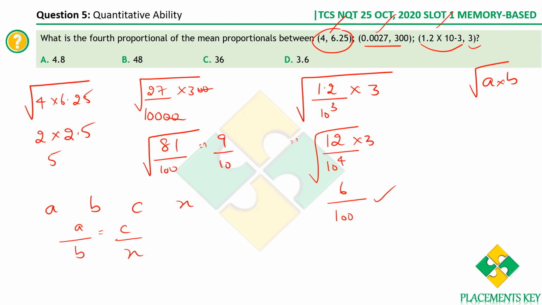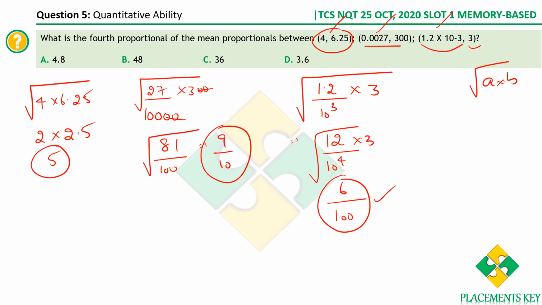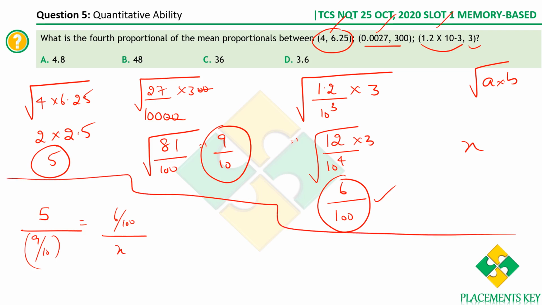When we have three terms and we are supposed to find the fourth proportional x, it is a value x such that A by B is equal to C by x. So here let's compute the same thing. We have values. This is the first value, this is the second value, and this is the third value. Therefore the fourth proportional is x such that 5 divided by 9 by 10 will be equal to 6 by 100 divided by x, where x is the fourth proportion of these values. I hope this concept is clear.